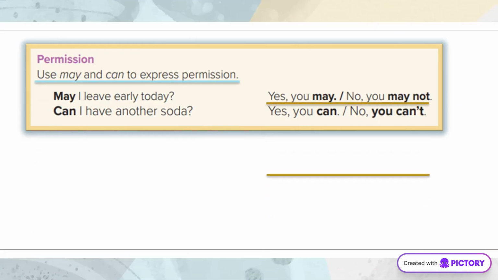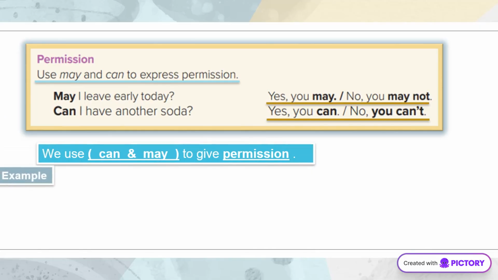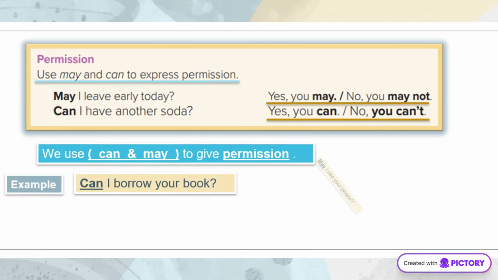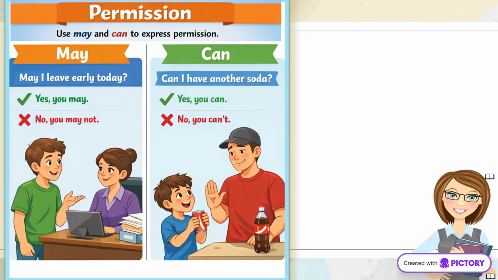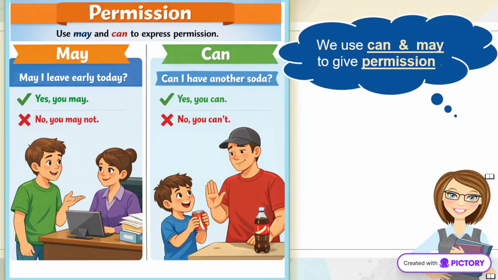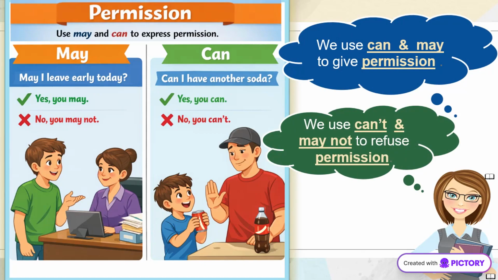May and can are used to express permission. May is more formal, while can is commonly used in everyday situations. Use can and may to grant permission, and can't and may not to refuse. This helps in setting clear boundaries.